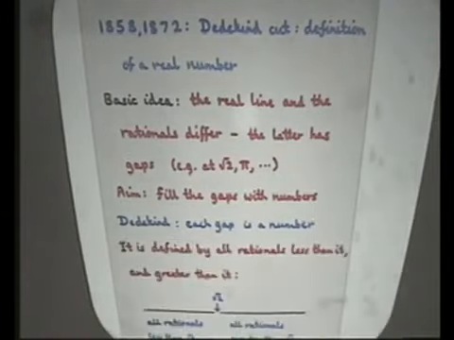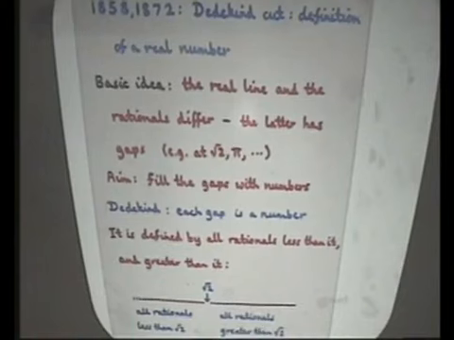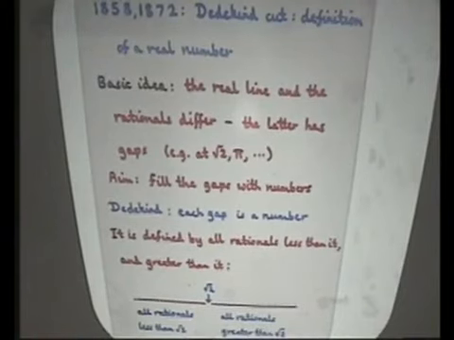You define it by looking at all the rationals less than it and all the rationals greater than it. So for example, how would you define the square root of 2? You look at two sets of numbers. These are all the rationals less than the square root of 2, in other words all the positive numbers whose square is less than 2. And you look at all the rationals which are greater than the square root of 2. Here you have one set, here you have another set, and you define the number as this pair of sets.